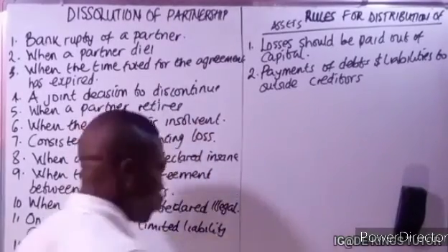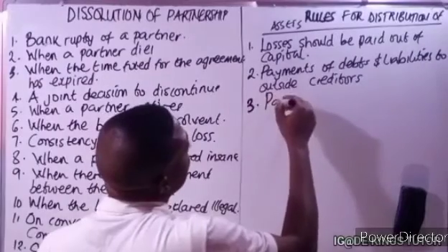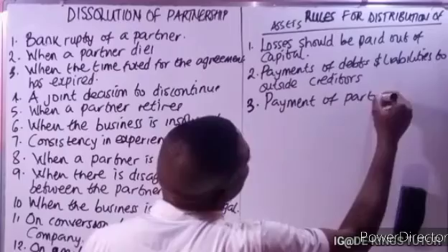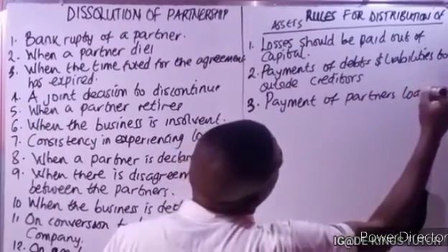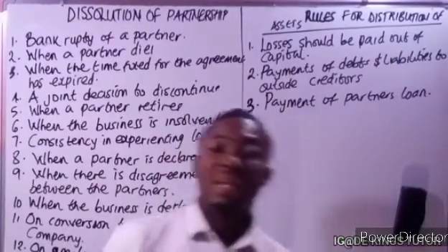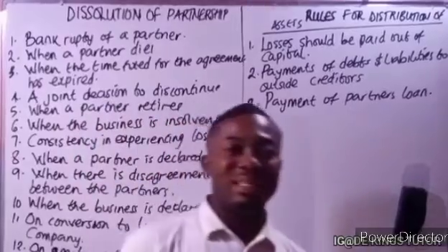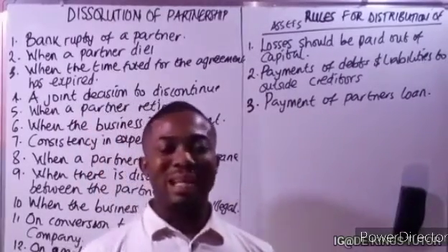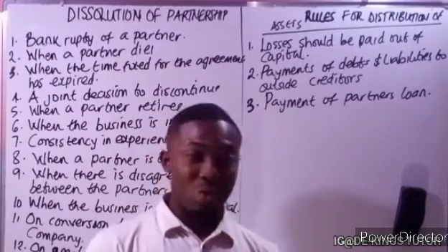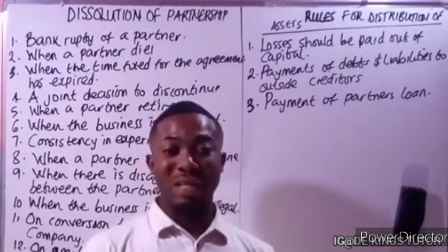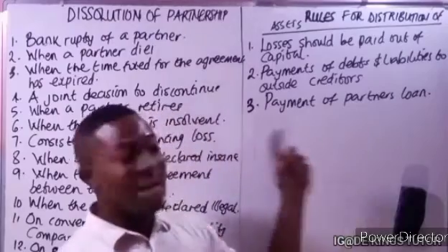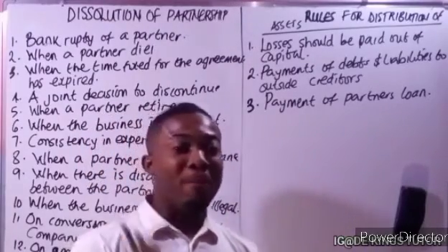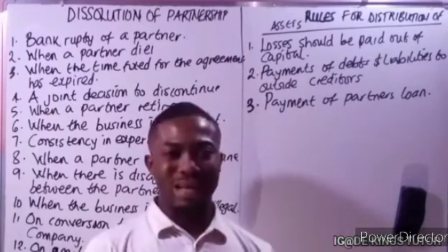Now the third one is payment of partner loan. If, for instance, there's a partner that gave in excess of the capital, that is, lent the business money or gave the business a loan to boost their capital, then in the event of dissolution you have to pay the partner that loan back.